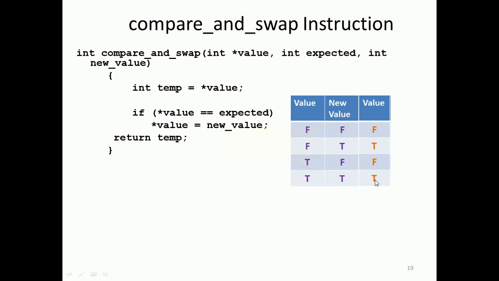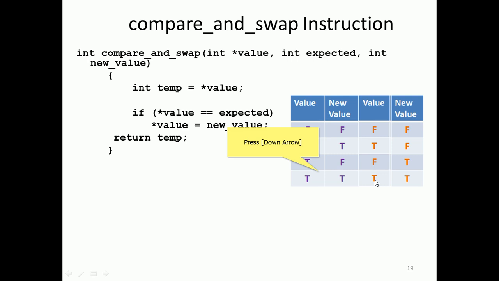We can understand this better if we join both. If new value and value are both false, then both are false. If new value and value are both true, then both are true. Only in the other cases, false-true becomes true-false, and true-false becomes false, right?